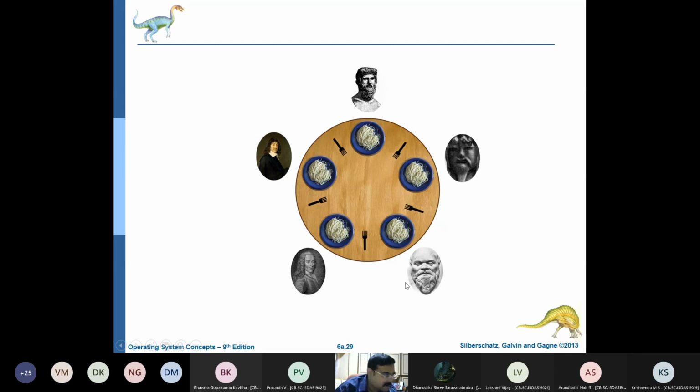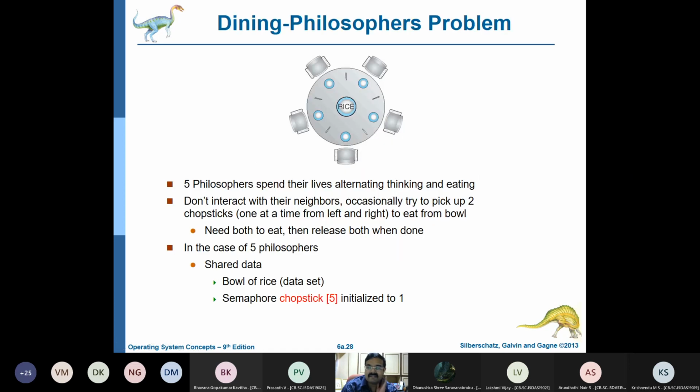So this is a simple problem, but it's not so simple. Maybe one of the philosophers is hungry, so he or she may take this fork. When this philosopher is eating, he may feel hungry, even though it's not his turn, and he may try to take this fork, but the fork is being used. Similarly, this person may also use this fork. So there are multiple conditions that can happen in the dining philosophers problem.